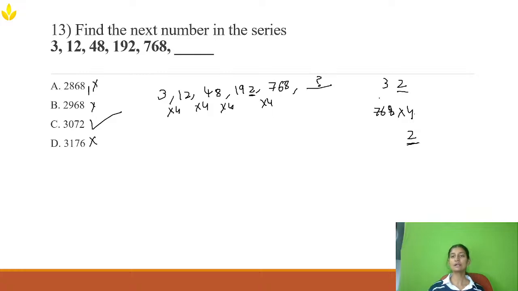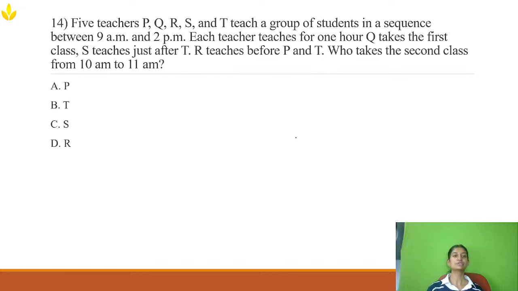Now if you want to verify it, let's verify it. Okay, 6 fours are 24. 24 plus 3, it will be 27. 28. 28 plus 2, it will be 30. So 3072 is the right answer. Okay, now let's go to the next question.